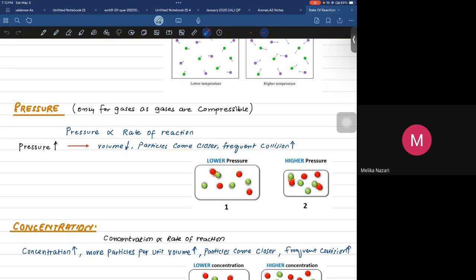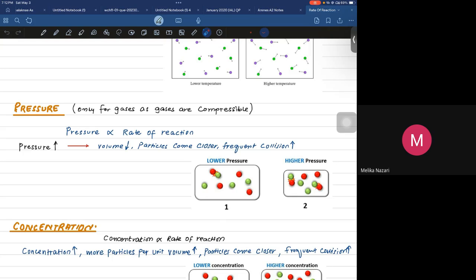Remember, collision is your key point in this chapter. Frequently, we would be discussing this term: collision. Collision is higher, so the rate is higher. Collision is lower, so the rate is lower. Remember. So what are the things that increase the collision and what are the things that decrease the collision? That's the important point. So this is the main thing.